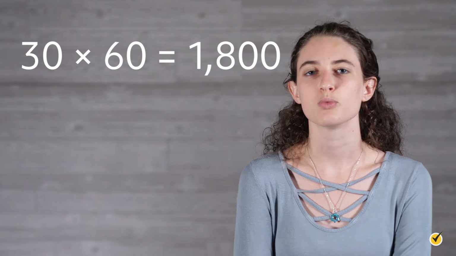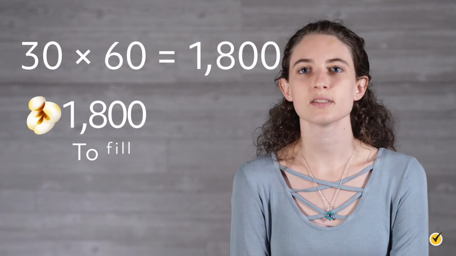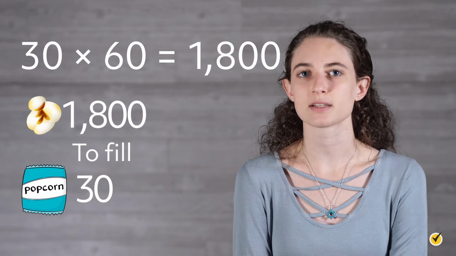Multiplication is essentially a convenient and time-efficient way to show what's called repeated addition. For example, if you need to fill 30 bags of popcorn and each bag requires 60 kernels, it could take hours to count up how many kernels you need in total by just using addition. A faster and more efficient way to make this calculation would be to use repeated addition. Instead of counting each seed independently, we would group them up and add the groups together. The calculation would then become 30 groups of 60. This grouping, for the purpose of repeated addition, is the multiplication process at its core. 30 groups of 60 is written as 30 times 60, which is 1,800. So 1,800 kernels are required to fill up 30 bags of popcorn.